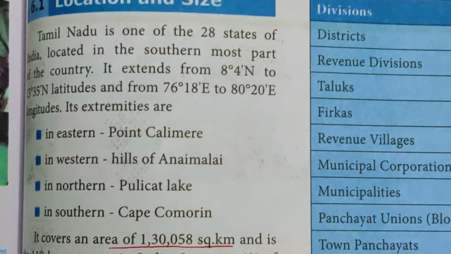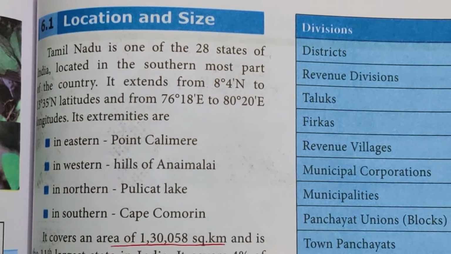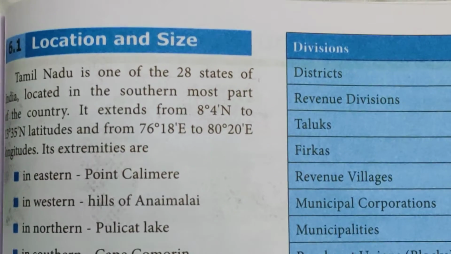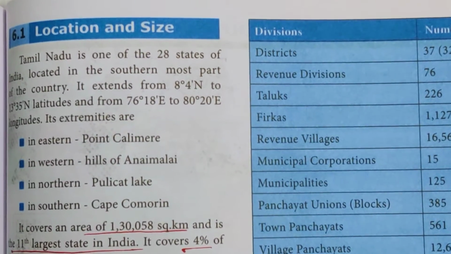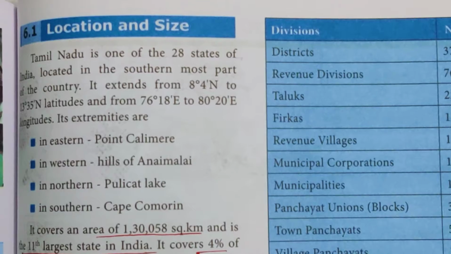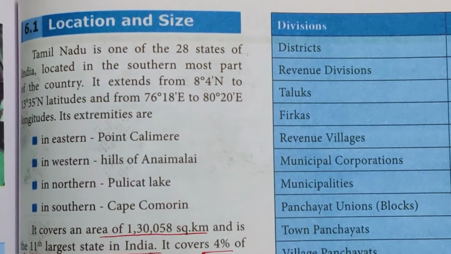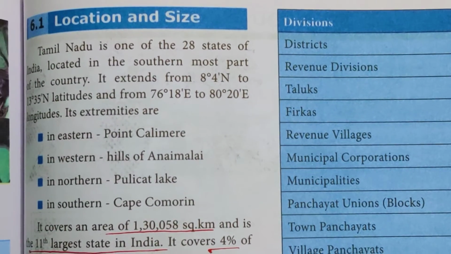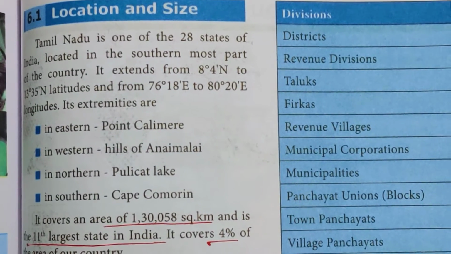Now location and size. Tamil Nadu is one of the 28 states of India, located in the southernmost part of the country.